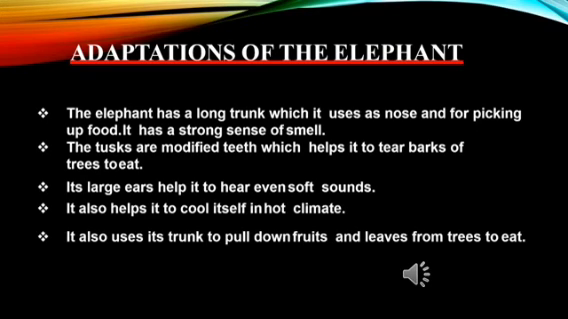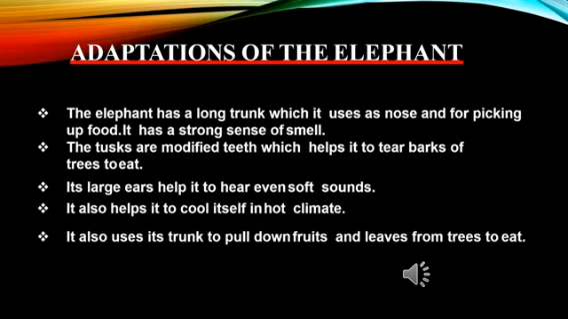The tusks are modified teeth which help it to tear barks of trees to eat. Then it has huge ears. You've seen the ears, which are large, which help it to hear even very, very soft sounds. And it also helps the elephant to keep cool in the hot and humid climate of the rainforest. Then it also uses its trunk to pull down fruits and leaves from the trees to eat.